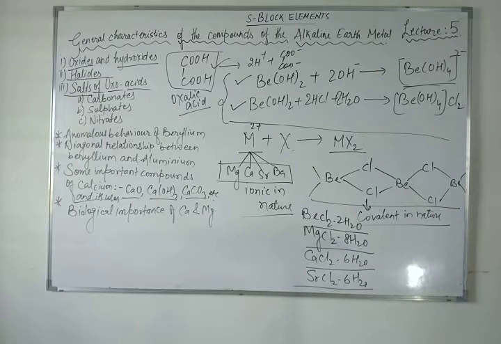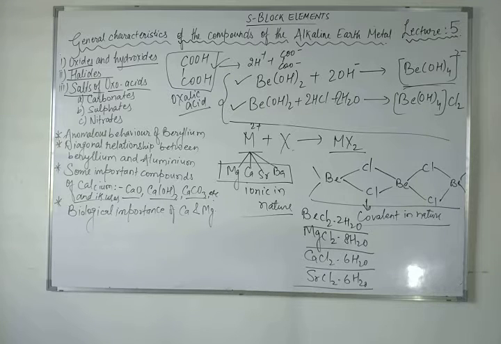So all the alkaline earth metals, including beryllium, form the salts of oxoacids like carbonates. Carbonates of alkaline earth metals are insoluble in water, and they can be precipitated by the addition of sodium or ammonium carbonate solution to a solution of soluble salts of the metal. The solubility of carbonates in water decreases as the atomic number of the metal ion increases. All the carbonates decompose on heating to give carbon dioxide and the oxides. Beryllium carbonate is unstable and can be kept only in an atmosphere of carbon dioxide.